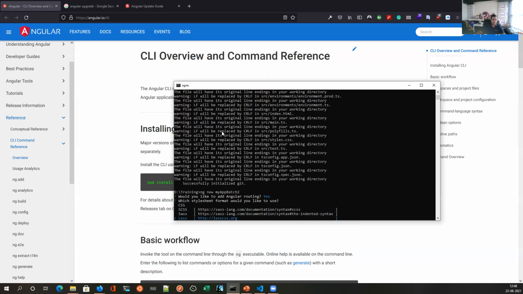My recommendation is that you use at least SCSS or SASS. They are very good and help you a lot in productivity enhancement. If you can't, then use LESS. And if you can't use those three, then CSS is something you have to use minimally. Right now, we'll pick CSS as our default option.